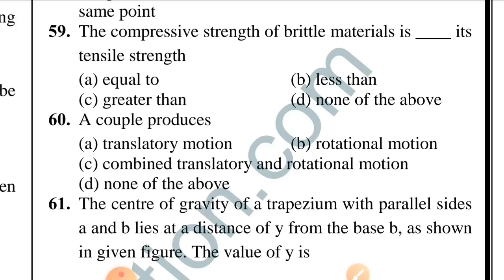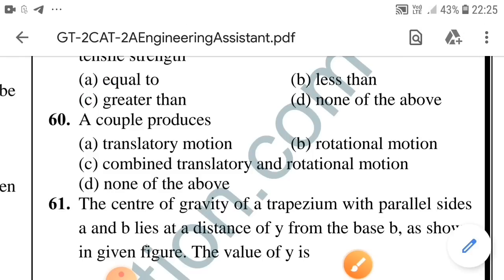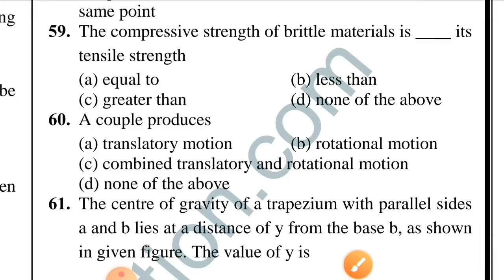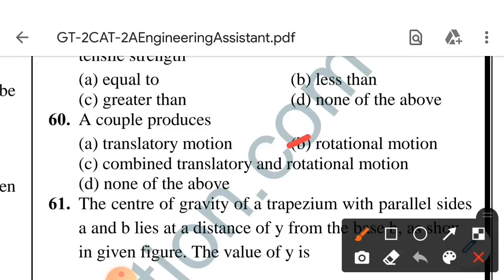Question number 59. The compressive strength of brittle materials is its tensile strength. Option C is correct, greater than. Question number 60. A couple produces. Option B is correct, rotational motion.